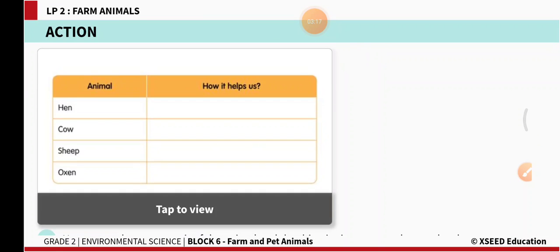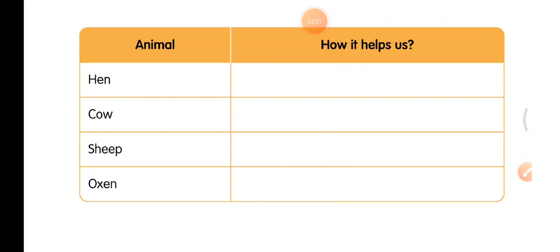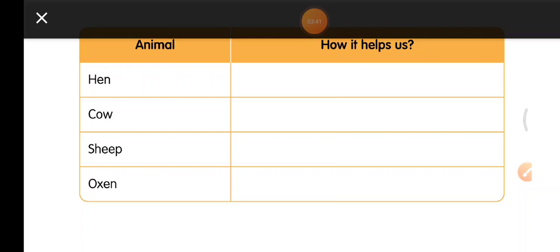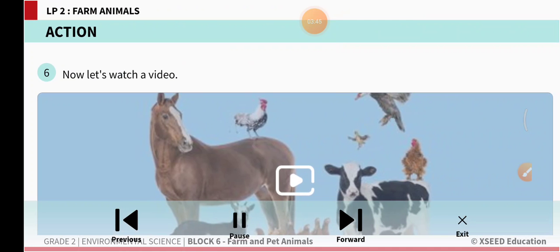Now this is the table, children, and you have to tell me how these animals help us. Hen gives us eggs. That is what you are going to write here. A cow gives us milk. Sheep gives us wool. Oxen help the farmer in plowing the fields. Right? Now let us watch this video, children.